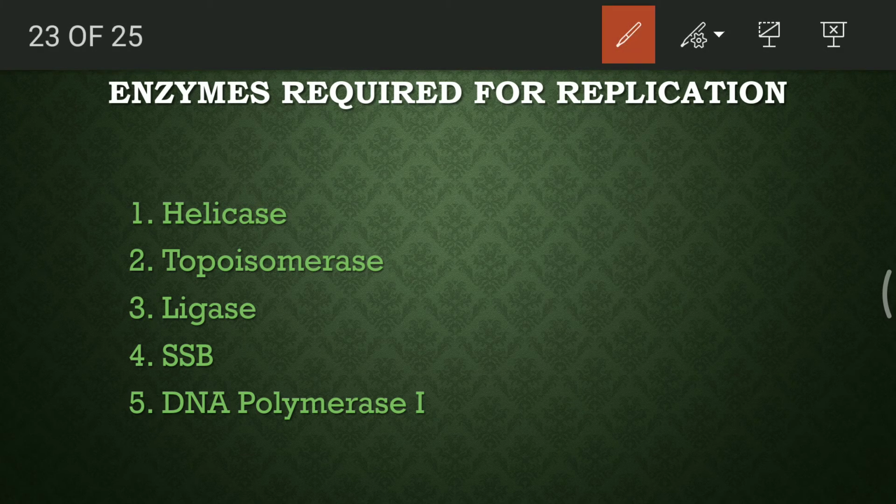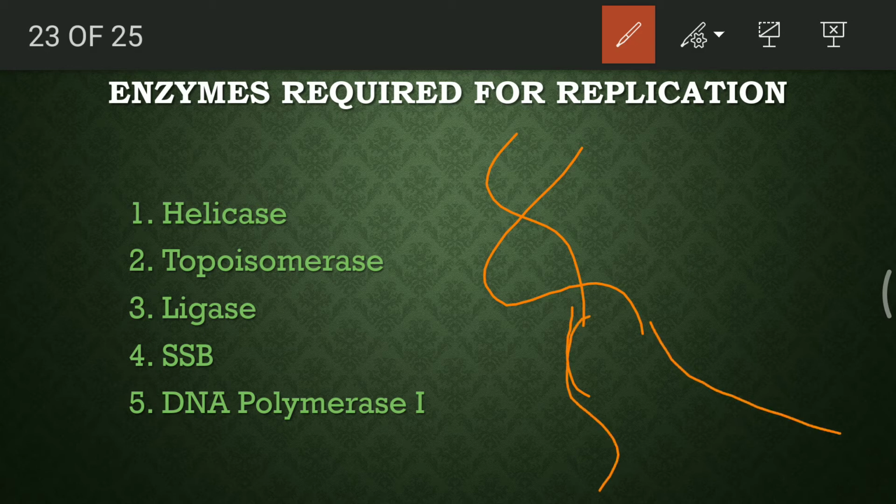So if you think of the double helical structure of DNA, this opening up of the DNA will take place with the help of helicase, and helicase will open the DNA by breaking down the hydrogen bonds. There are two kinds of twists when we think about this DNA structure, and that's why we need two different kinds of enzyme. One is helicase, which helps in opening up.